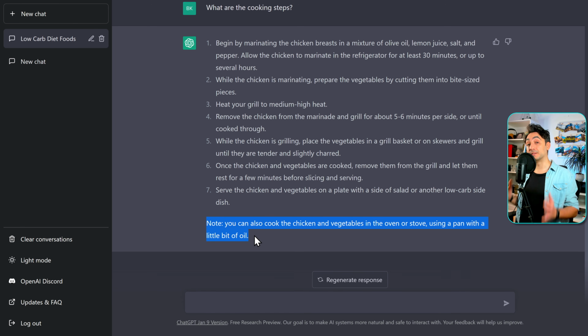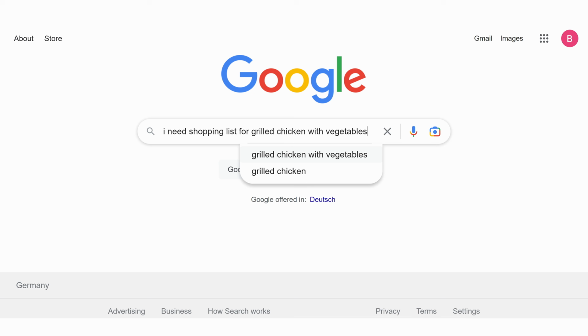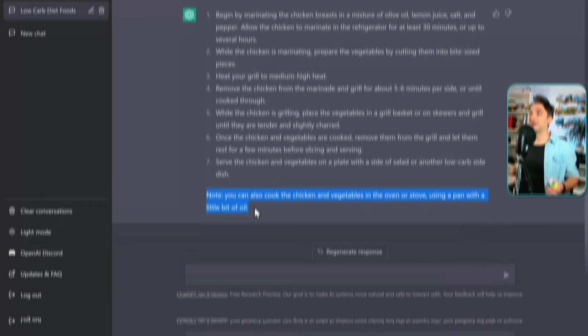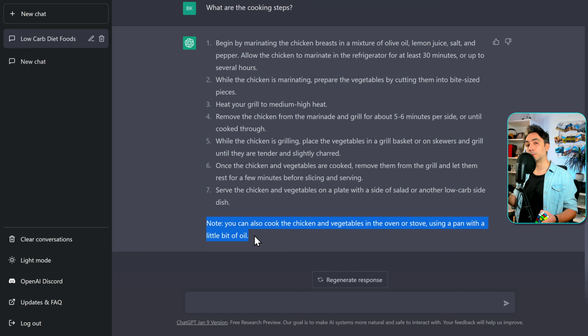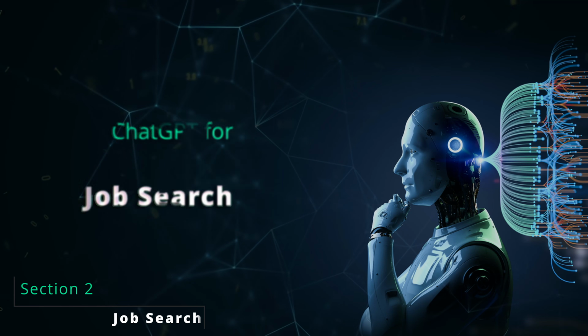And this is exactly the difference between ChatGPT and Google. In ChatGPT, we can have follow-up questions and the AI is gonna understand the whole conversation and the whole context. And you feel that all the questions are connected to each other. But on the other side, in Google, each question is gonna be handled individually. So as you can see, with the help of ChatGPT, I went from not knowing what I'm gonna eat today to having a plan and a step-by-step guide on what to do in just a few seconds. And next we're gonna start our deep dive into the use cases of ChatGPT.